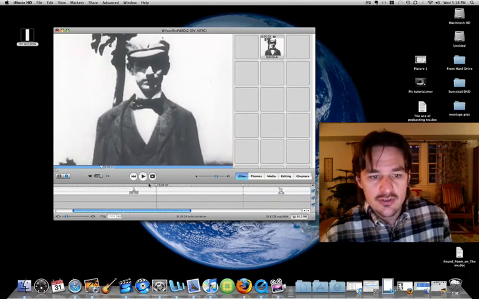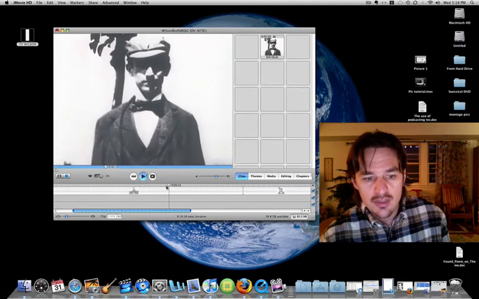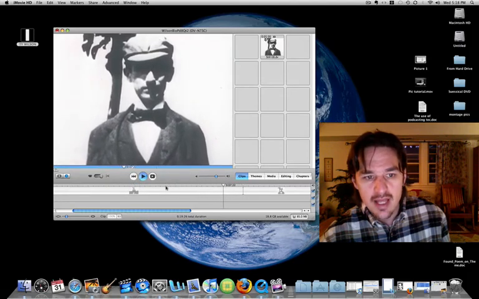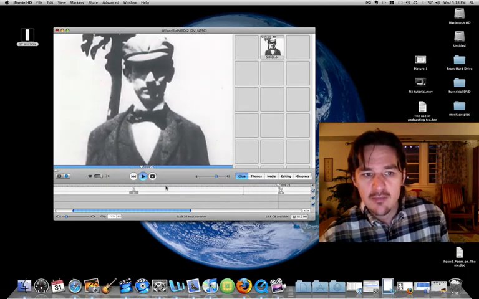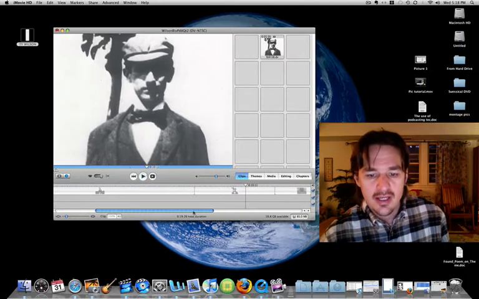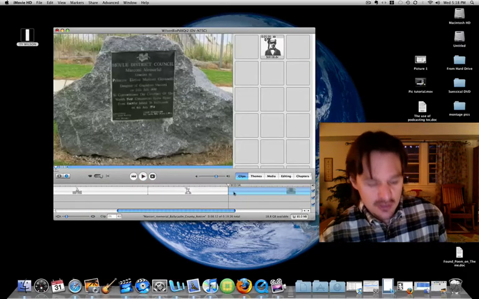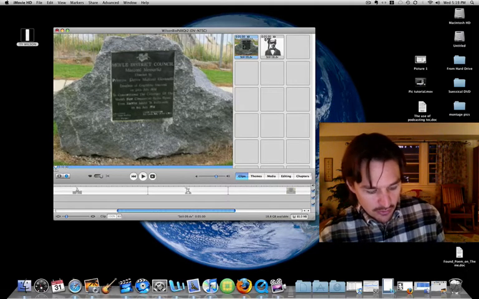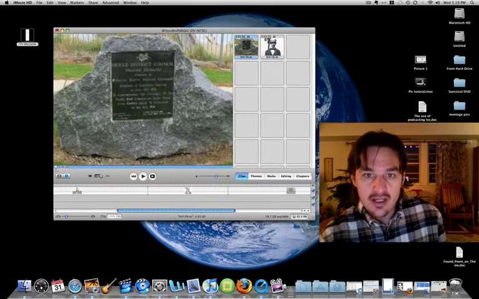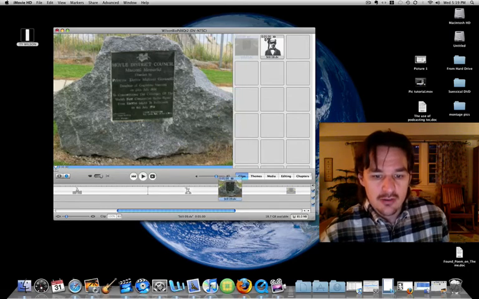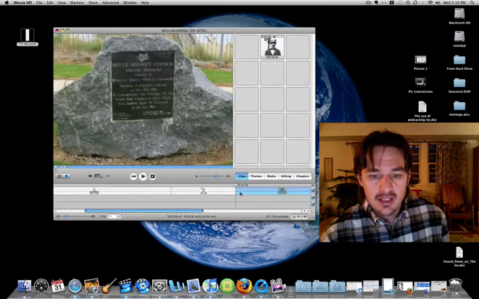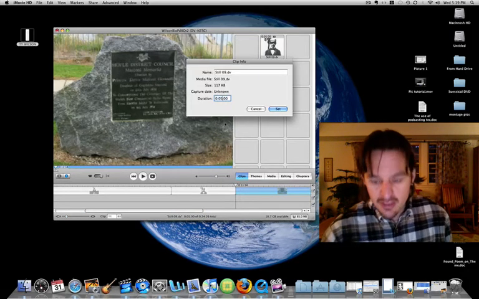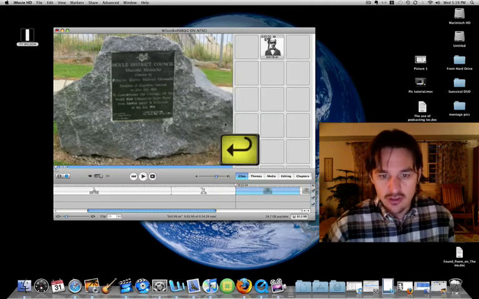So at the end of this zoom in, it's going to zoom in, and instead of ending, it's going to have a little bit of time holding that picture. And then the same thing with the very first frame of this. Command Shift S again. My still frame, I'm going to drag it down and put it at the beginning. Double click on it to change the time. The default is usually 5 seconds. I'm going to change it to 3.